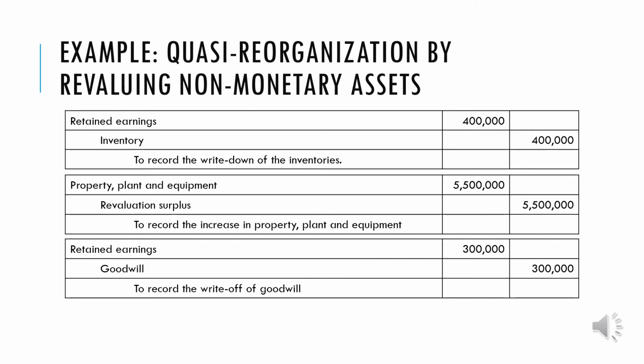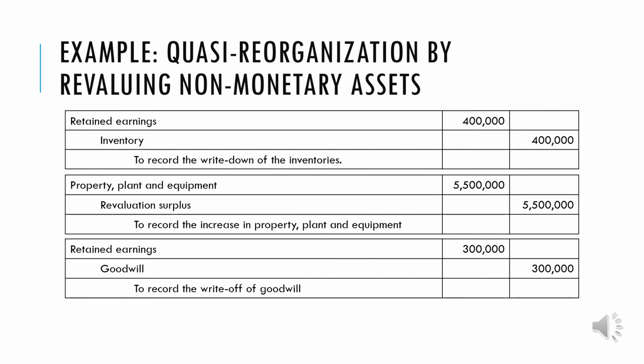In the next data, our property, plant, and equipment increased. Although there is a process for this in your earlier PPE discussion, here, to simplify it, we will debit property, plant, and equipment by 5,500,000 and we credit not retained earnings, because, if you remember, under the revaluation model, we charge the increase first to the revaluation surplus. So we credit revaluation surplus 5,500,000.